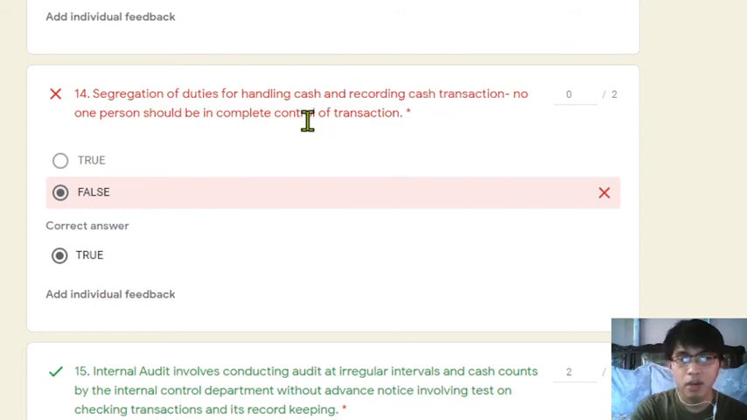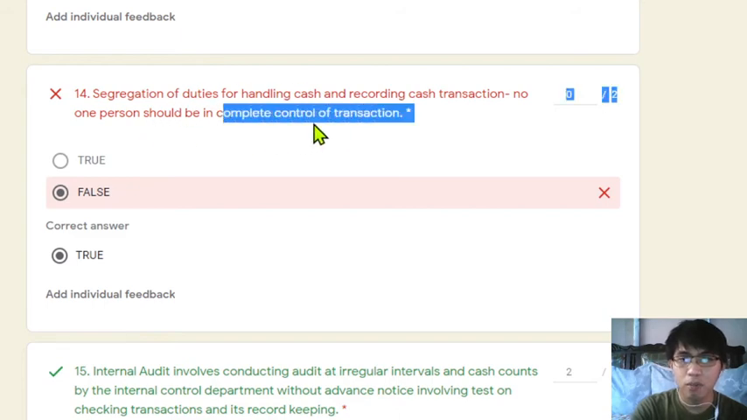Ang sinasabi dito, hindi pwede na yung nagre-record or nag-journalize ng mga cash transaction, siya rin yung may hawak ng cash because ang tendency niyan ay pwedeng, for example, hindi siya mag-record ng collections or receipts. Then, ilalagay niya na yon sa sarili niyang bulsa. So, hindi nakasegregate kasi yung duty at ang sinasabi dito, no one person should be in complete control of the transaction.